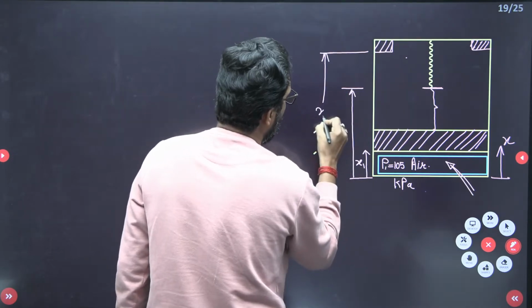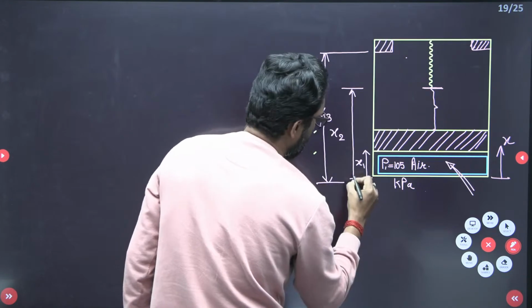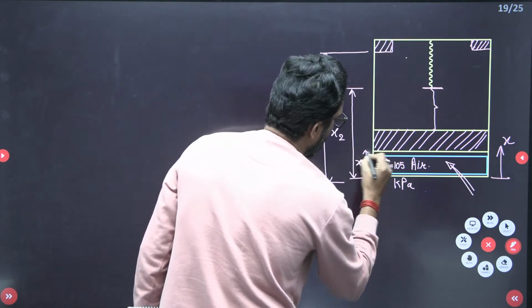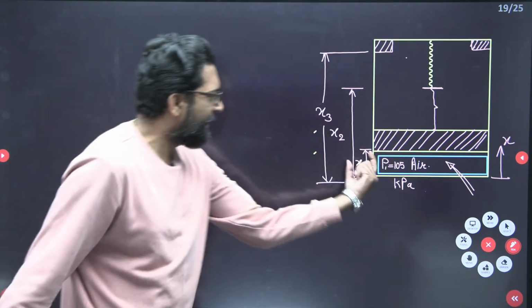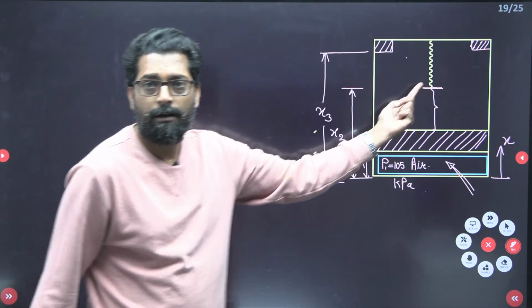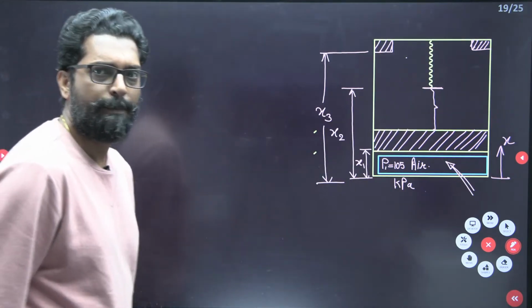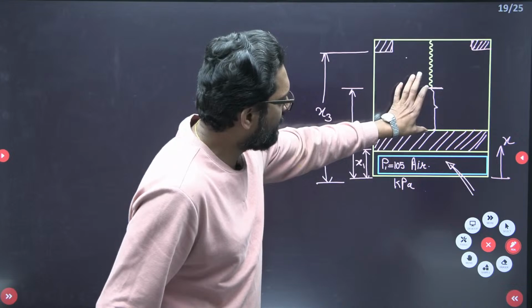These are the different displacements. X1 is the displacement initially, and X2 is the displacement at the point where it just touches the spring. You can apply P equals P plus. No problem.